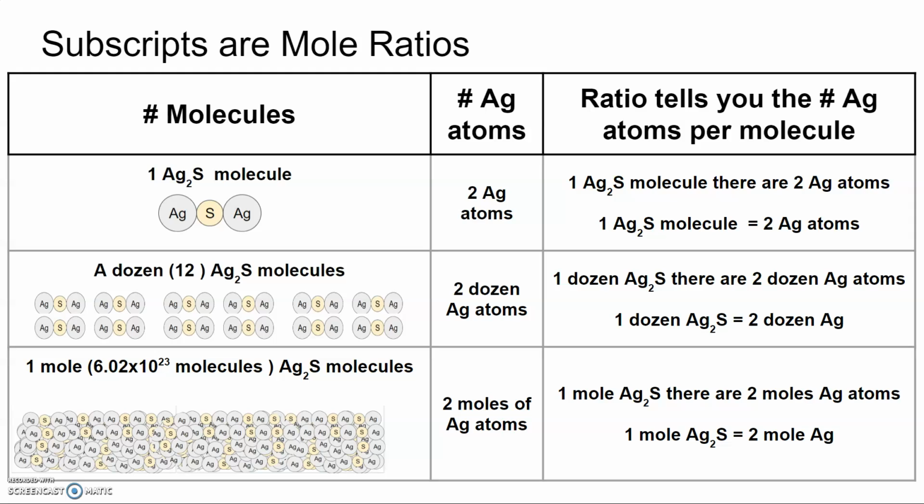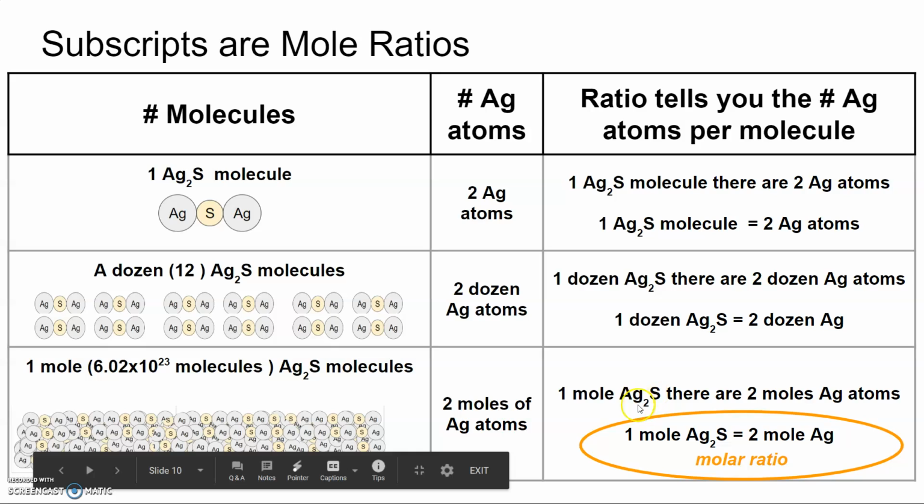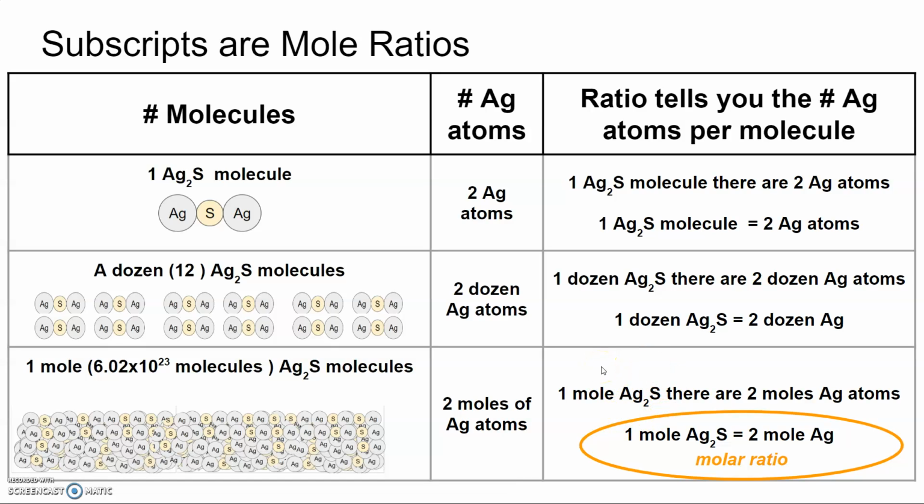So again, the mole ratio would be 1 mole of silver sulfide is equivalent to 2 moles of silver atoms. It's that mole ratio that we use for these problems when we're trying to convert between different substances. Notice that you get the information for the mole ratio from the subscripts in the chemical formula. As you can see here from the chemical formula, there are 2 silvers in 1 silver sulfide molecule.